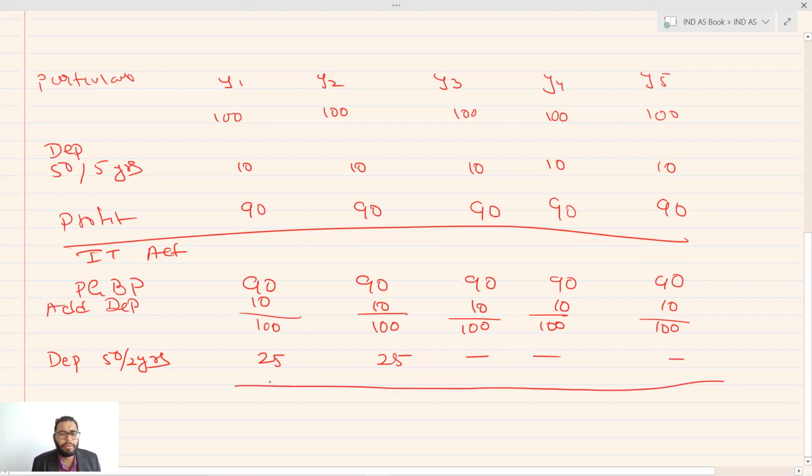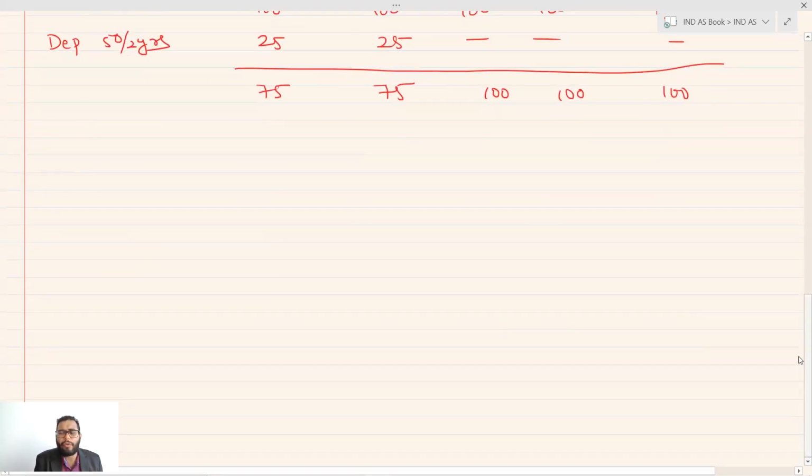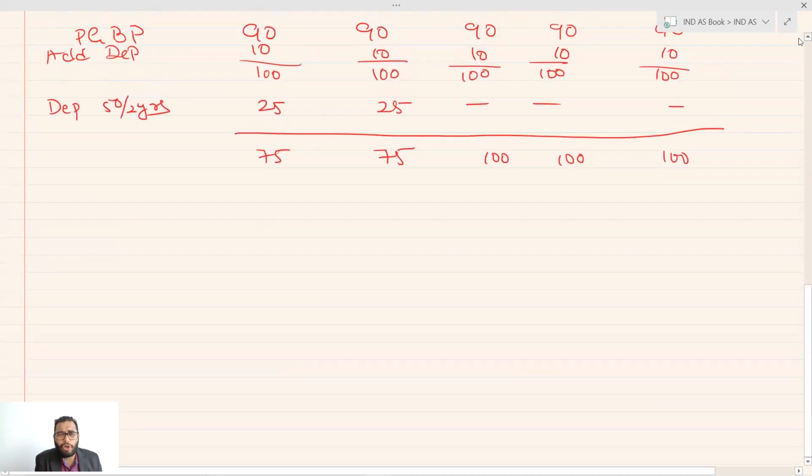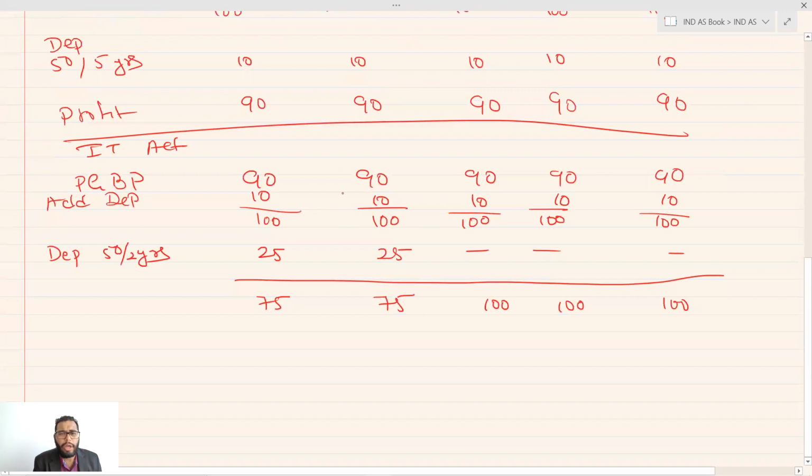So your profit will be how much? 75, 75, 100, 100 and 100. Now let's check the compensating effect over here, whether the effect is the same or not. Compared to this, my profit as per the IT Act is this much, as per the Companies Act. So how much less profit is there in the Income Tax Act? 90 minus 75, it is 15 less profit.